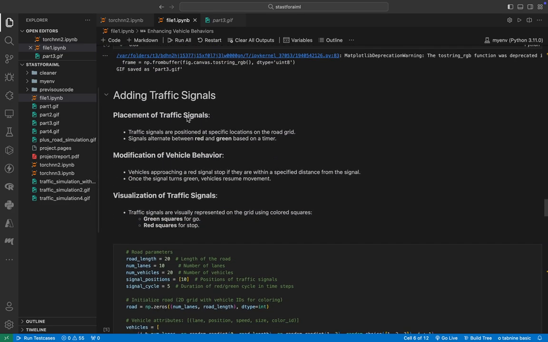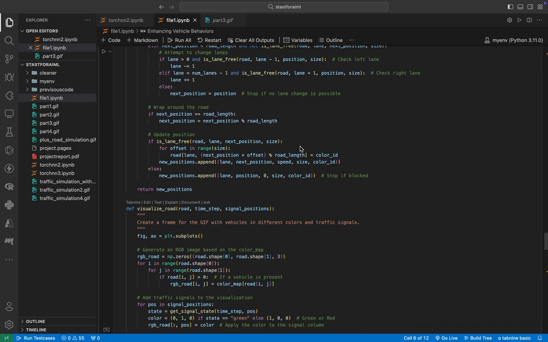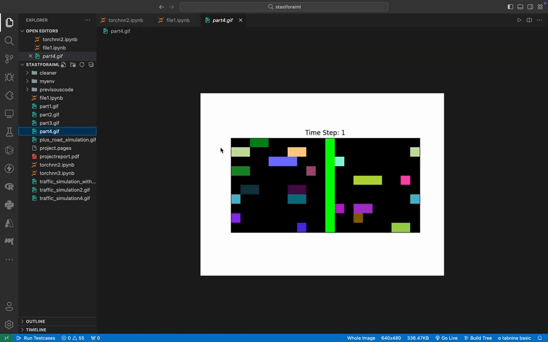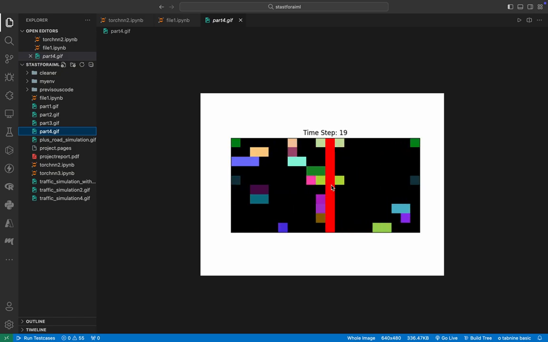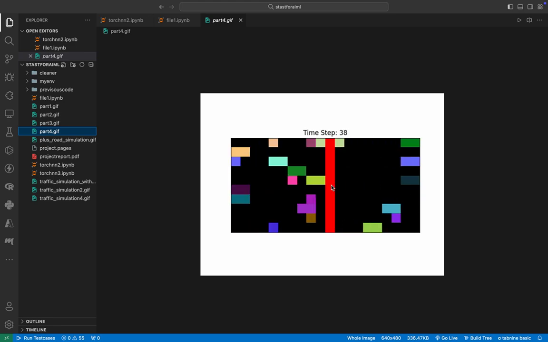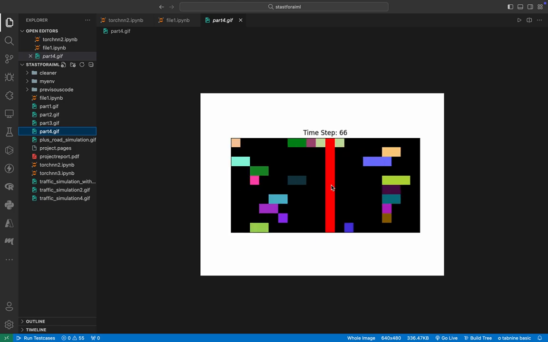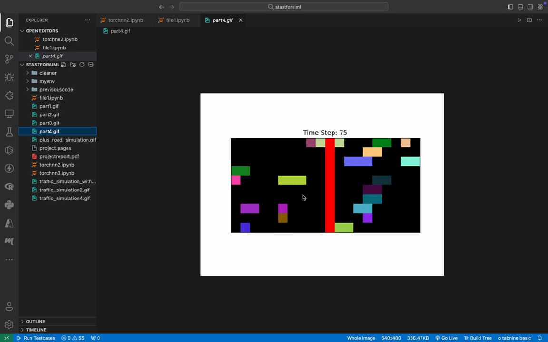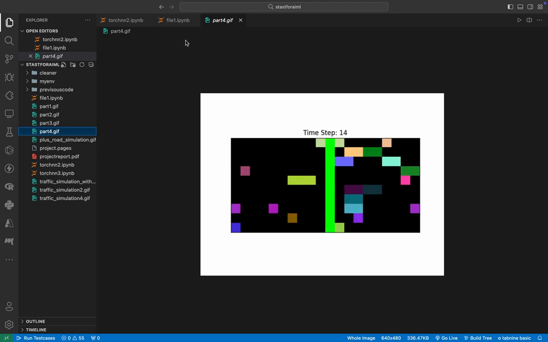Moving further, we have also added a traffic signal. At the traffic signal, the car will stop and it will remain stopped until the traffic signal gets green. So we have also created a GIF for that. Here you can see currently the light gets red, so the car stops, then green, the car starts to move again. In this way we have implemented a hard coded algorithm for the traffic simulation on all three cases: a normal road, a road with lane change cases, and also a traffic light case. Here you can see the lane change also happens, that if two vehicles come, it will move to whichever side is empty. So this is the hard coded portion.